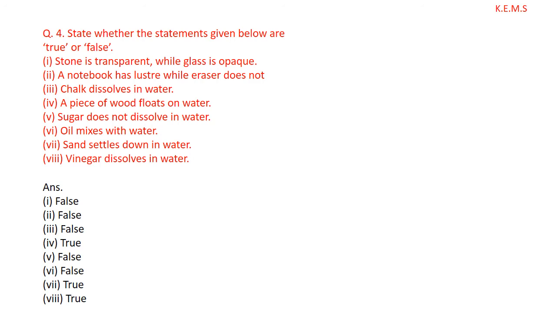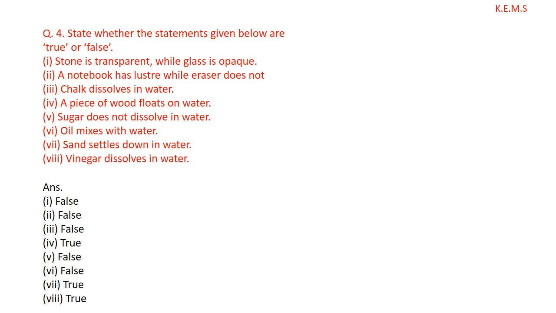Third, chalk dissolves in water. It is false. Fourth, a piece of wood floats on water. It is true. Fifth, sugar does not dissolve in water. Sugar dissolves in water. That's why the answer is false. Oil mixes with water. It's false because oil never mixes with water. I've shown you in the experiment. Sand settles down in water. It is true.